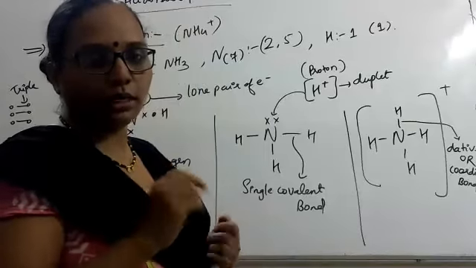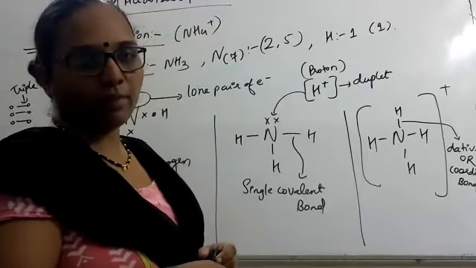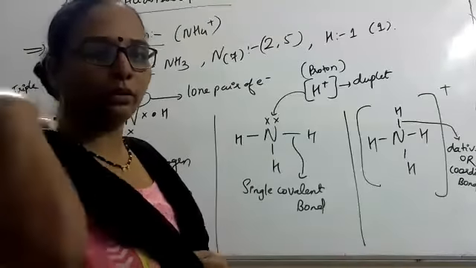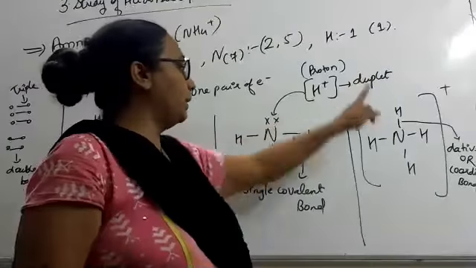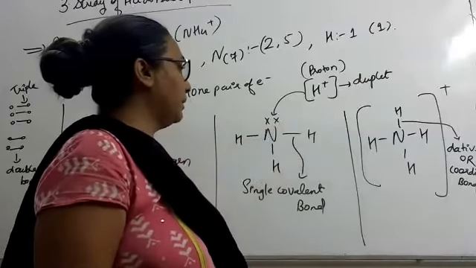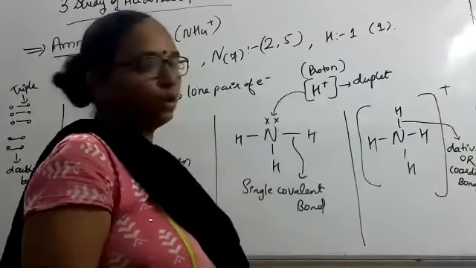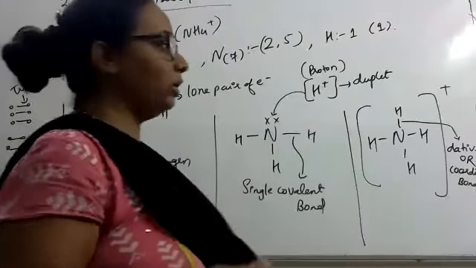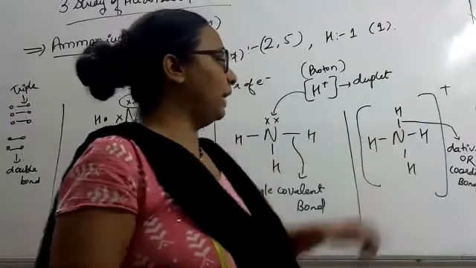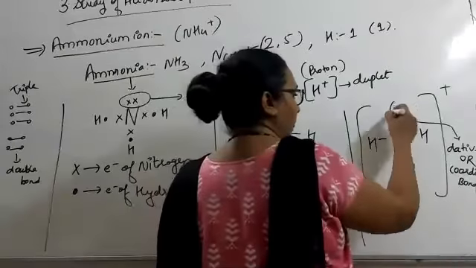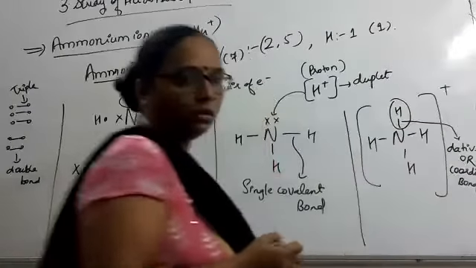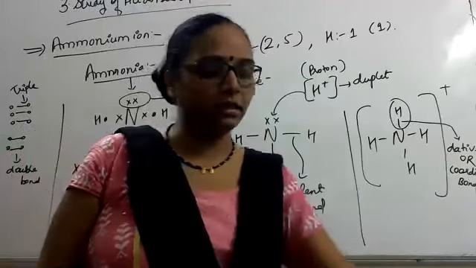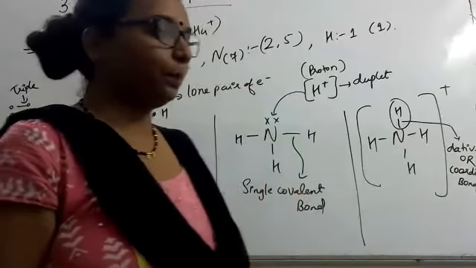Hydrogen has to complete its duplet because the nearest noble gas is helium, with atomic number 2. Only nitrogen is sharing the electrons, hydrogen is not sharing any electron. That is the reason why the bond formed between nitrogen and hydrogen is called a dative bond.